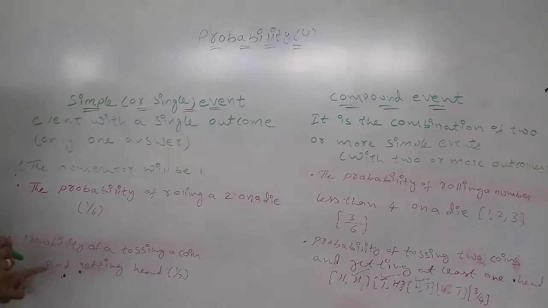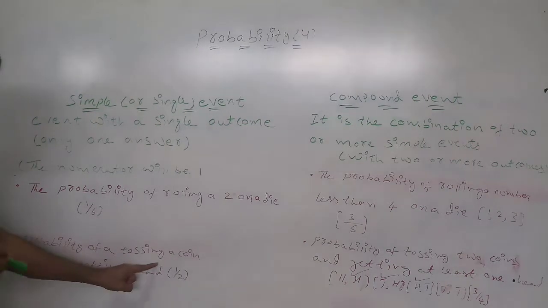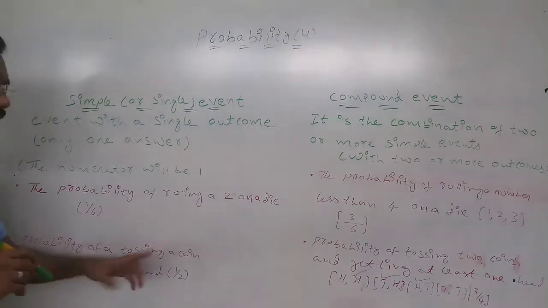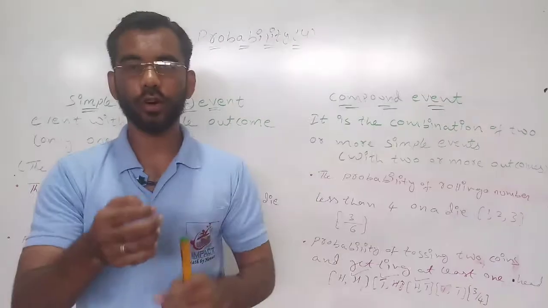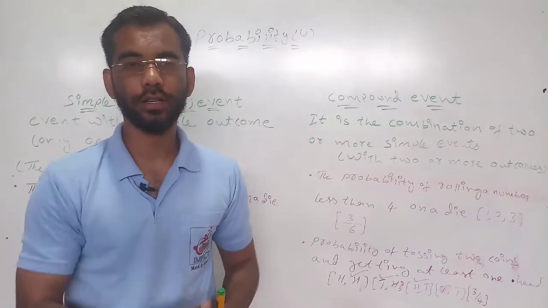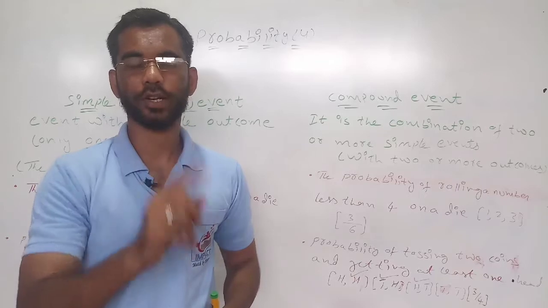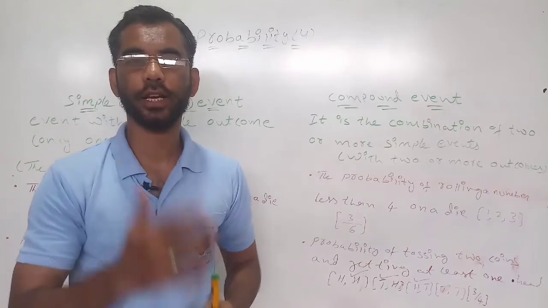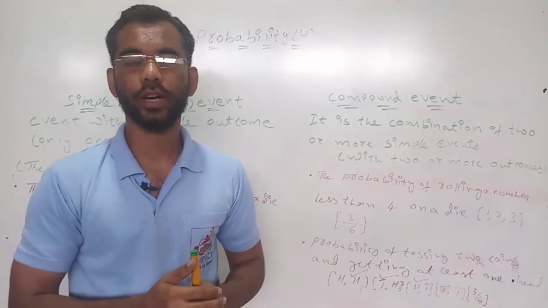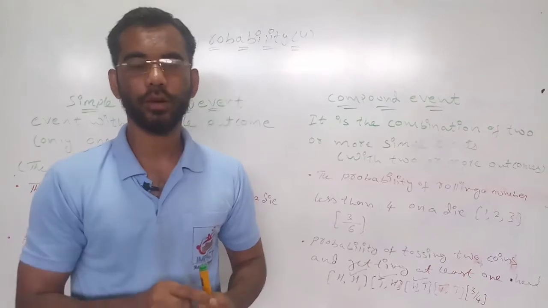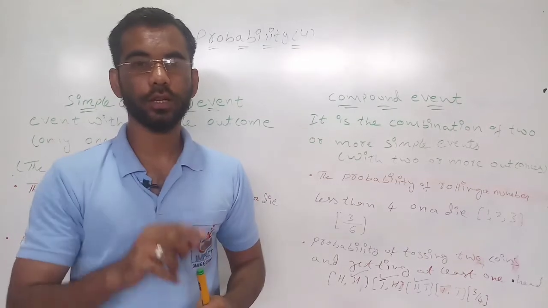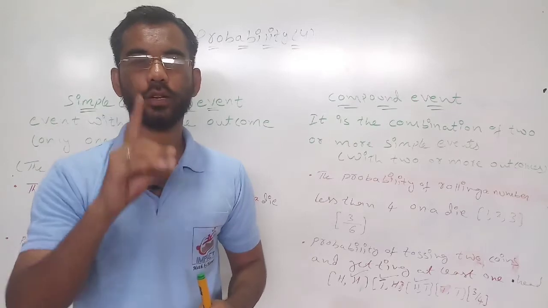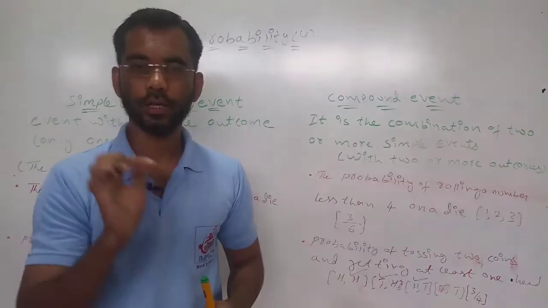Okay. Next example, the probability of tossing a coin and getting a head. If you toss a coin, a single coin, what is the chance of getting head? Only 1 time, out of how many? 2. That means head and tail. From head and tail you will get head only 1 time. That is 1 by 2.